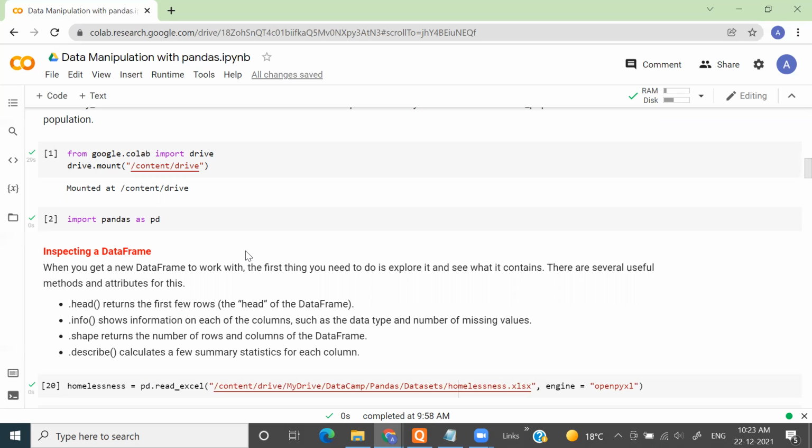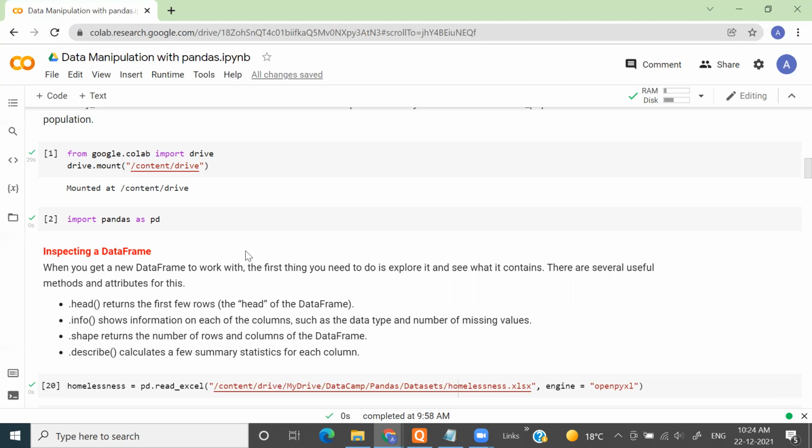First, you need to inspect certain rows. This will ensure that you have imported the correct data. Second, you should check the columns, what kind of data they are storing, the data type of each column. You should check if there is a missing value in your data set or not.